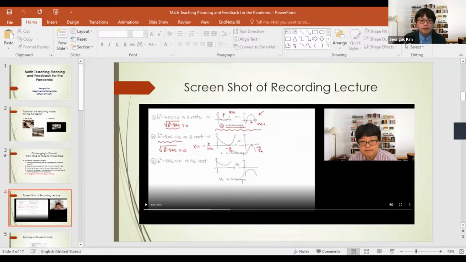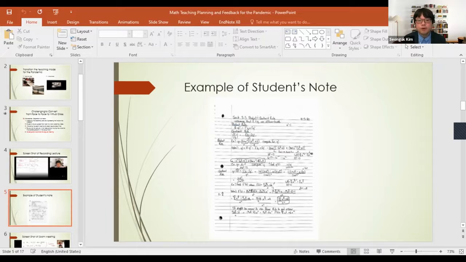The next one is that some students write something while watching the video. This is an example student note. It is about the product and quotient rules. While watching the video, they write something, take a picture, convert it to a PDF file, and upload it again on Moodle. So I can check their notes in Moodle, and I can check the process and whether students really understand the concept or not.